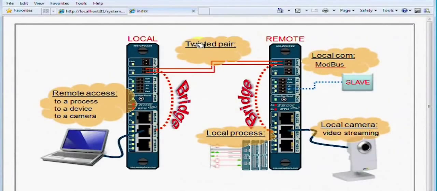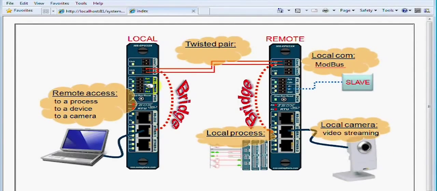Here is an example of a site supervision using web forms. The image comes from the TBox. It illustrates the topology of this demo: two MS CPU32X connected through DSL modems. We have a Modbus slave device connected to the remote TBox, as well as an IP camera.